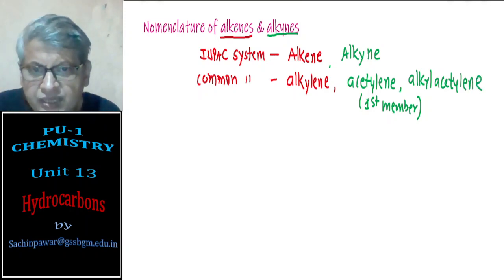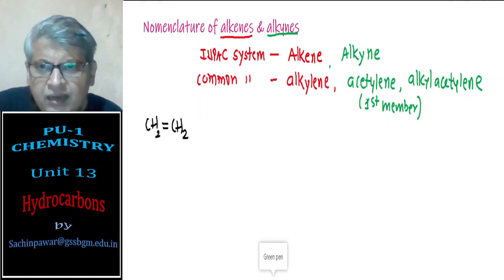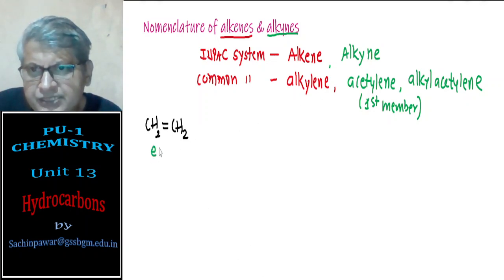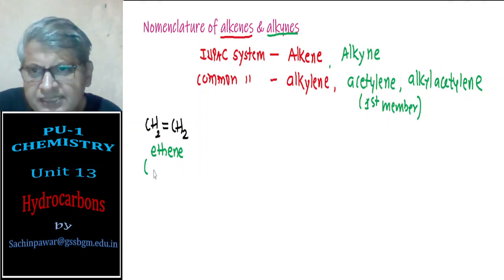Just to give an example, let us take the first example, CH2=CH2. This is a two-membered carbon chain with a double bond. So the IUPAC name is ethene, and the common name is alkylene, that is ethylene.